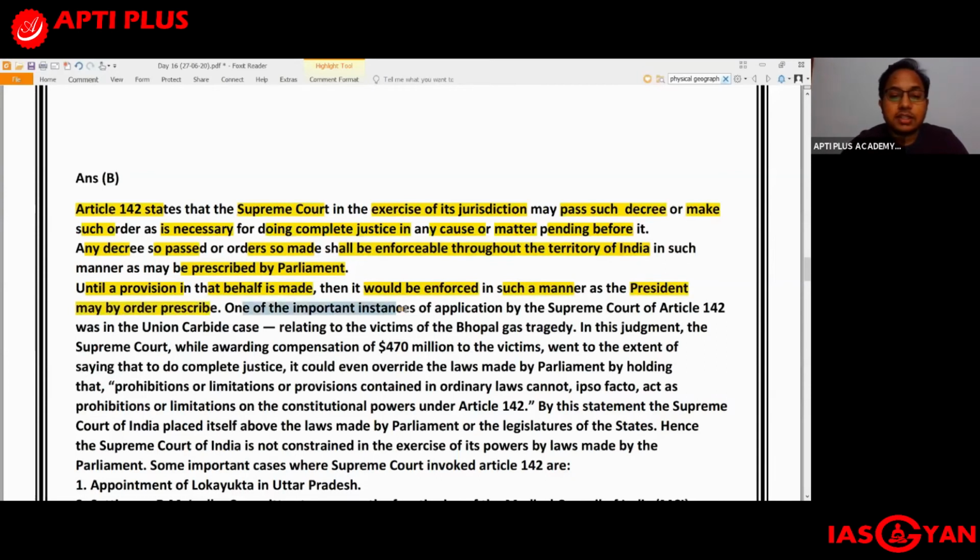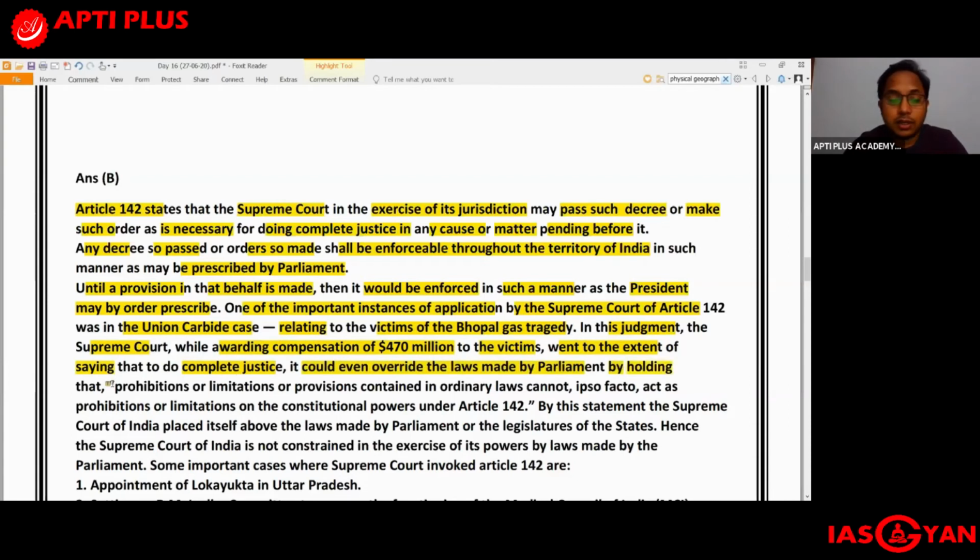One of the important instances of application by the Supreme Court of Article 142 was in the Union Carbide case relating to the victims of the Bhopal gas tragedy. In this judgment, the Supreme Court, while awarding a compensation of $470 million to the victims, went to the extent of saying that to do complete justice, it could even override the laws made by Parliament.